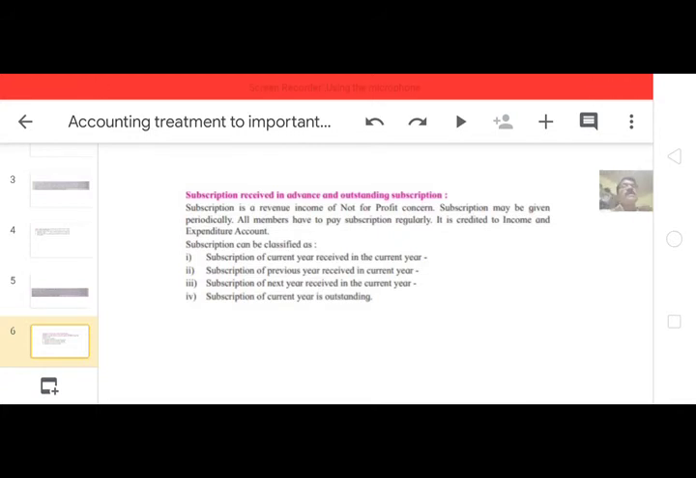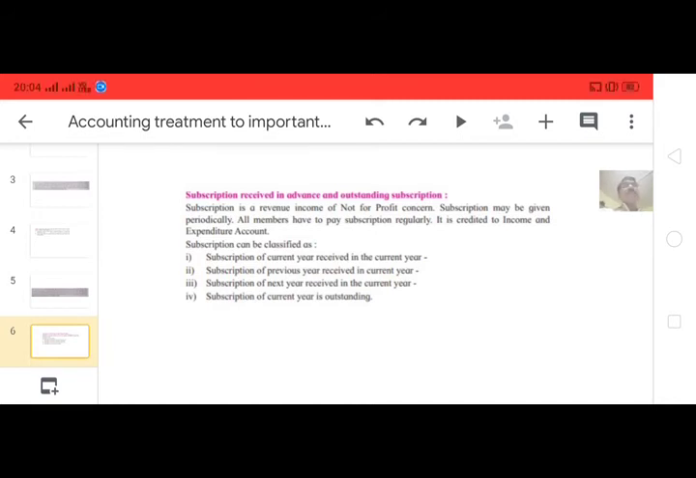And last, subscription of current year is outstanding. Subscription of current year is outstanding means it is the income of current year, but it is not received till the end of the year. Outstanding subscription, income due but not received, accrued income.